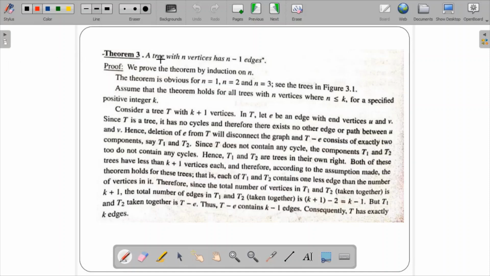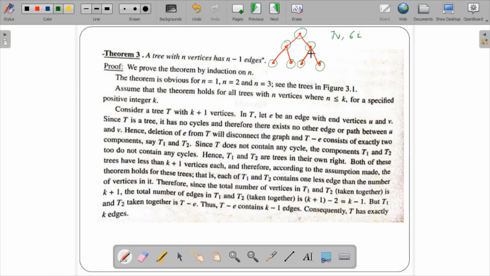Theorem 3 is regarding a tree with n vertices having n minus 1 edges. You're supposed to prove this. For example, let us take our same example of a tree. If you check the number of vertices, there are 7 vertices, 1 2 3 4 5 6 7. If you count the edges, 1 2 3 4 5 6, so there are 7 vertices and 6 edges. So it has been shown by taking a random example of a tree, but you're supposed to prove it for all the numbers of vertices.